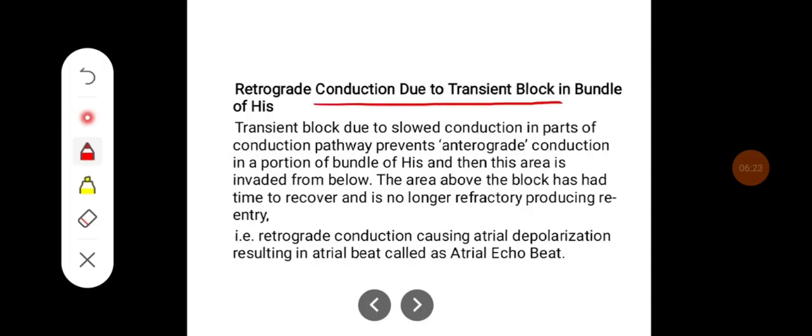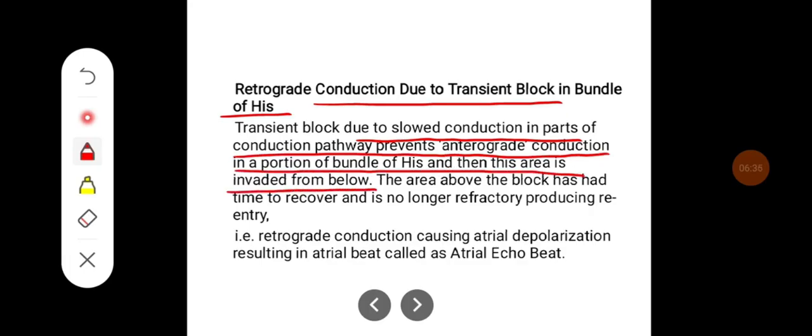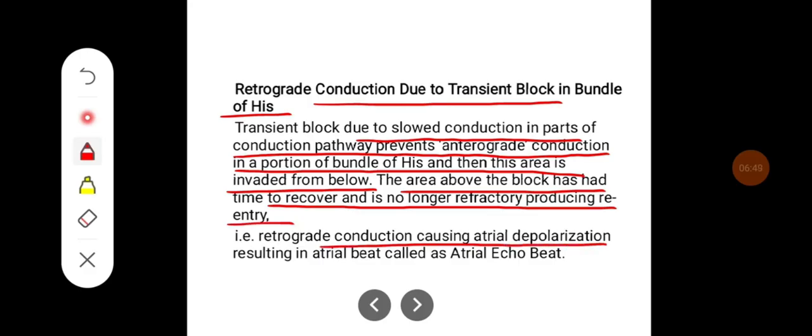Retrograde conduction due to a transient block in the bundle of His. The transient block due to slowed conduction in parts of the conduction pathway prevents antegrade conduction in the portion of the bundle of His, and then this area is invaded from below. The area above the block has had time to recover and is no longer refractory, producing re-entry. That is, retrograde conduction causes atrial depolarization, resulting in an atrial beat called an atrial echo beat.